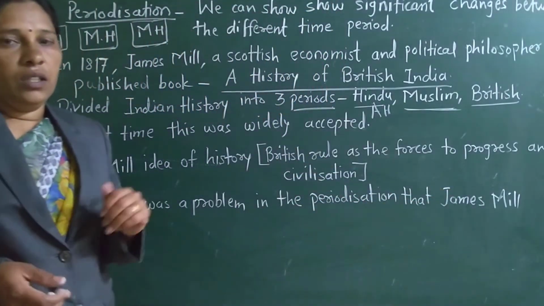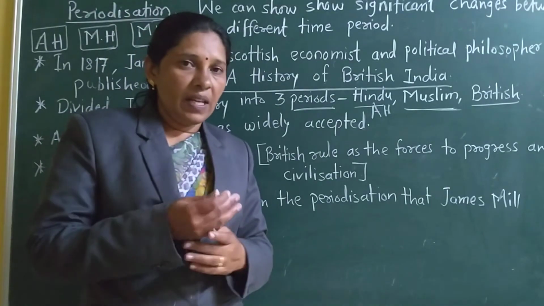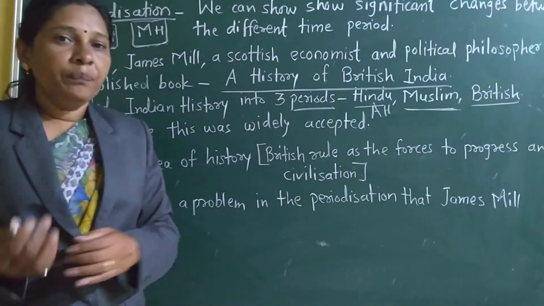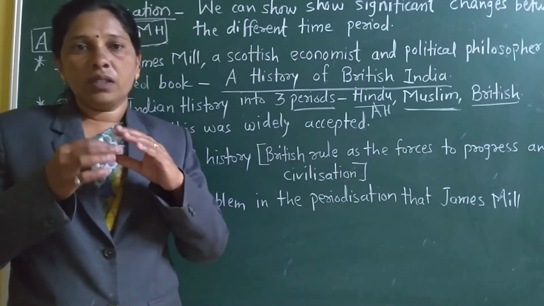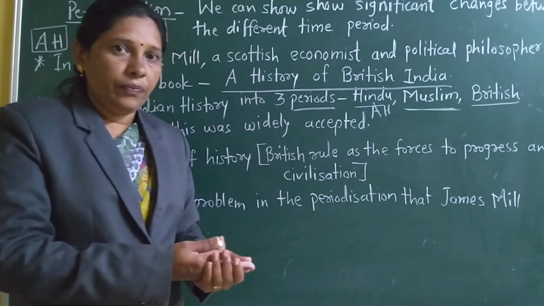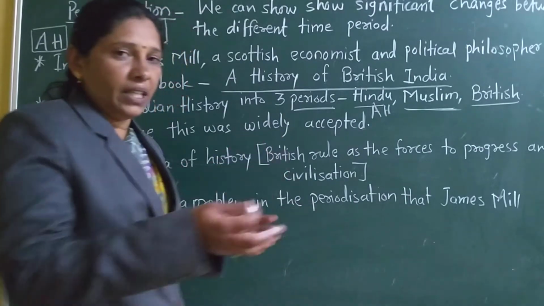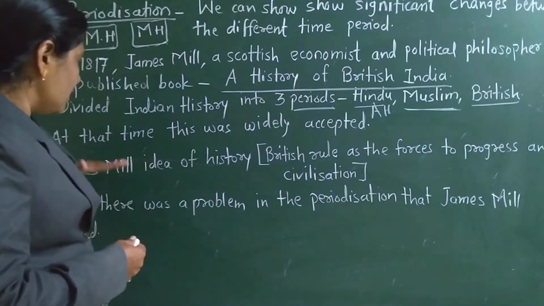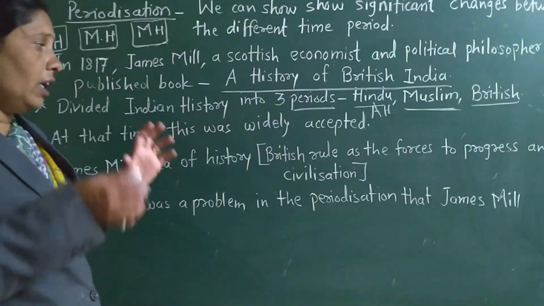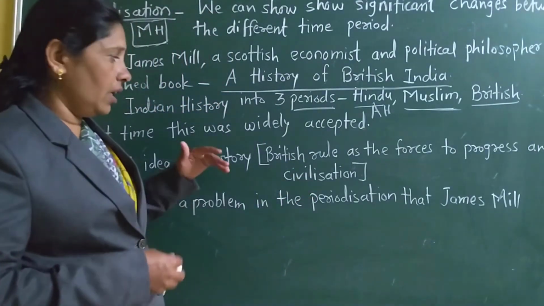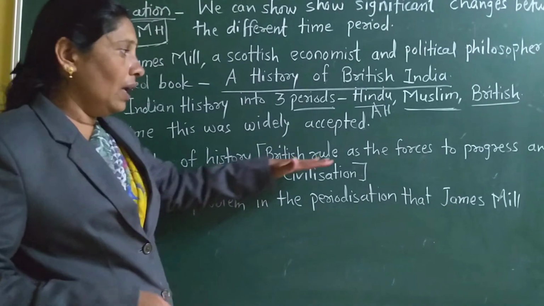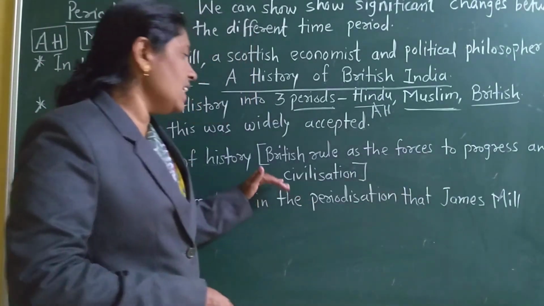In the last lecture I explained that dates depend on your focus on that particular event. James Mill focused only on the Britishers. He said that British rule was a force for progress and civilization.